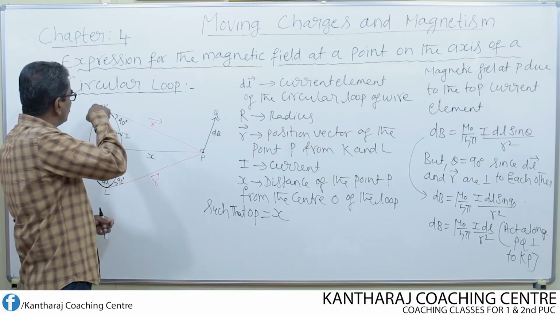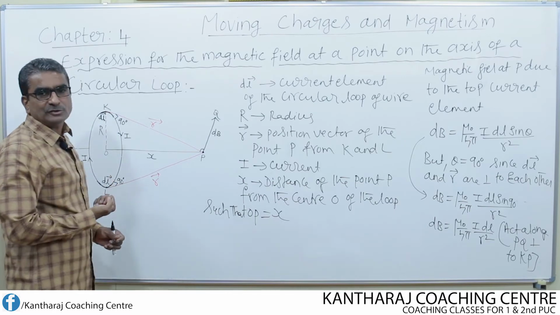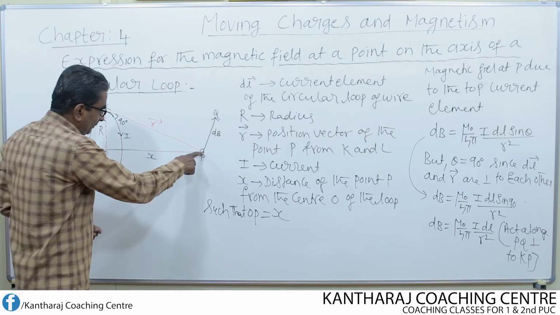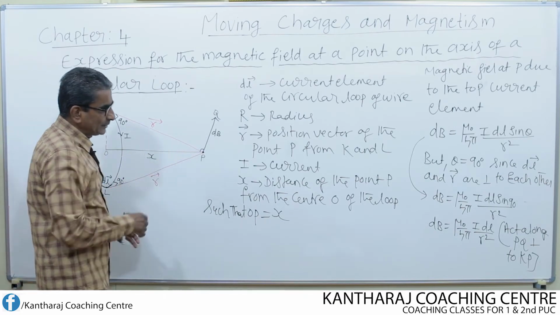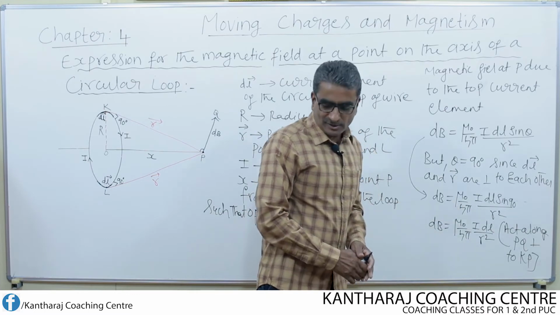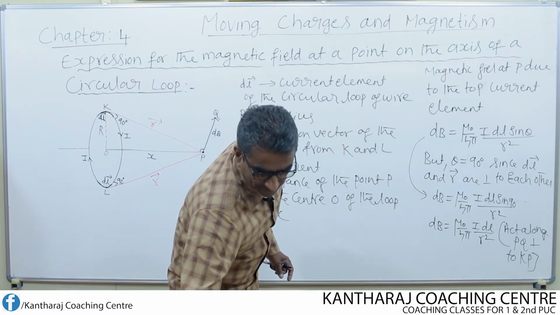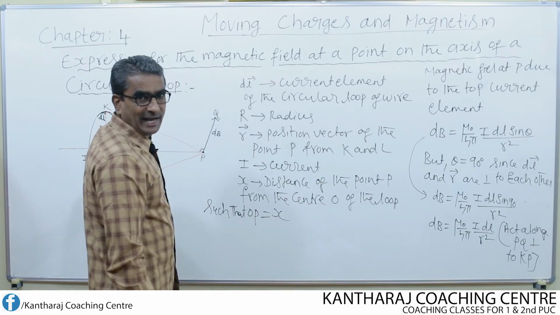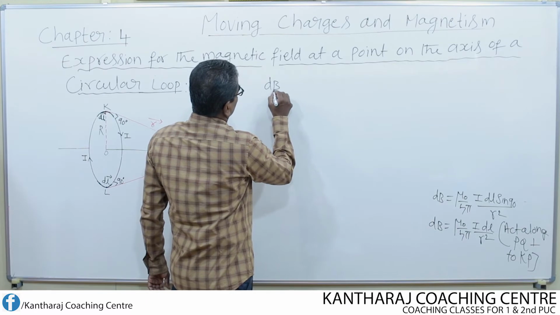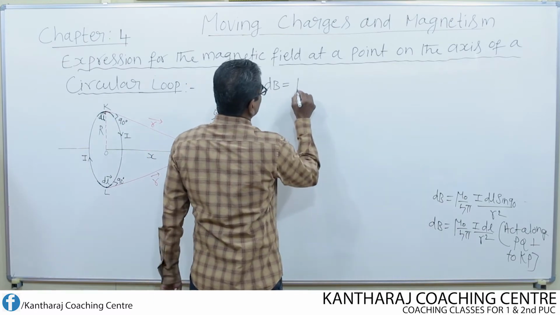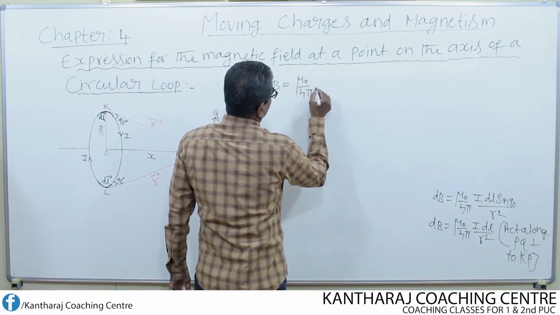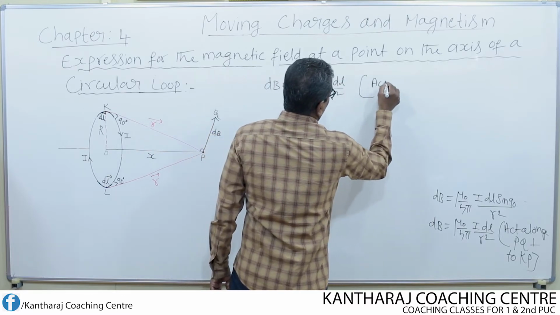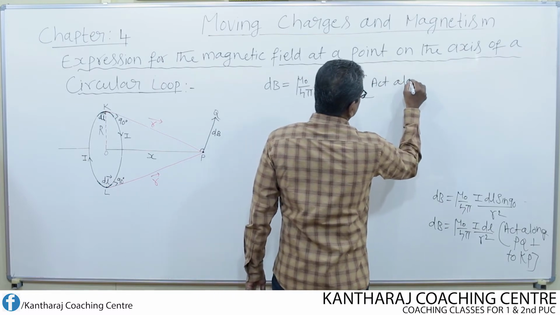At the top element it moves inwards, whereas at the bottom element it moves outwards. So only the field direction will change at the point P due to this current element, but its magnitude remains the same. So I can write the strength of the magnetic field at the point P due to this element as dB equal to mu naught over 4 pi I dl by r square, but acting along